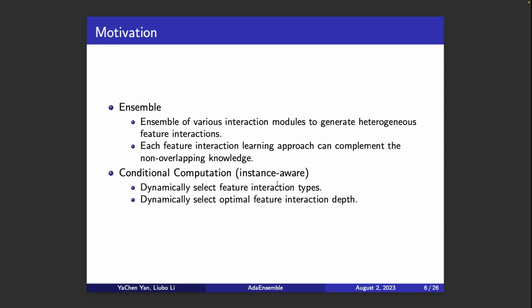And that further motivates us to design a new model architecture that is able to ensemble different kinds of feature interaction learning modules. And hopefully each feature interaction learning approach can complement the non-overlapping knowledge. But as we all know, ensemble is always expensive, right? So that's why we also want our model architecture to follow the conditional computation paradigm, which is to dynamically select feature interaction types and also dynamically select the optimal feature interaction depths to produce the final predictions.